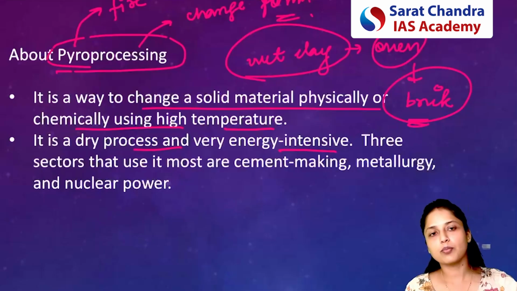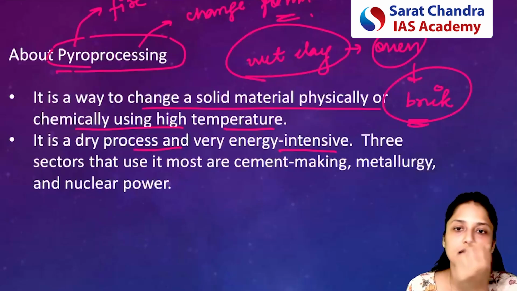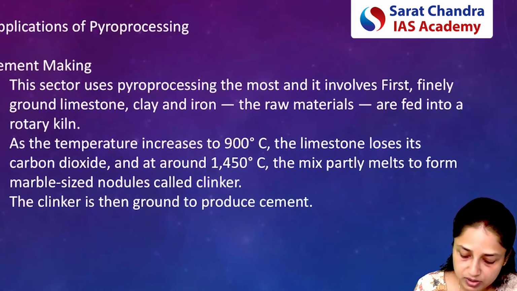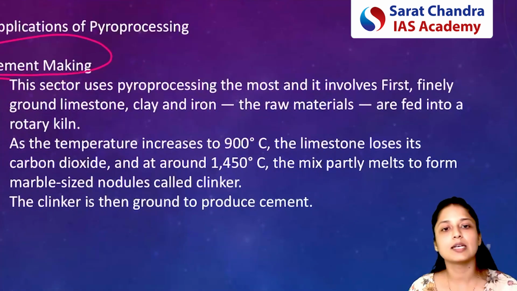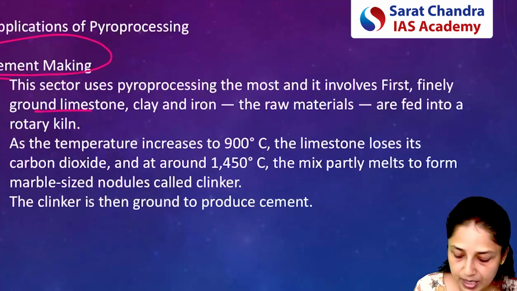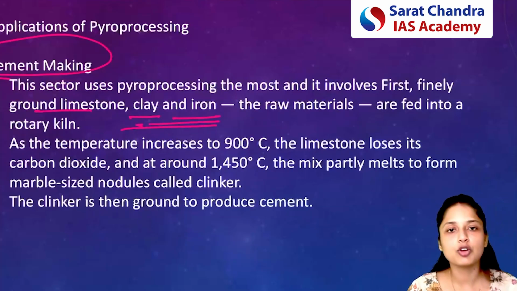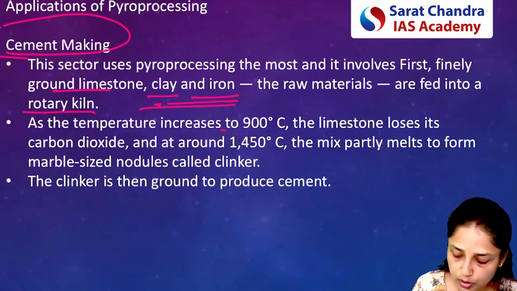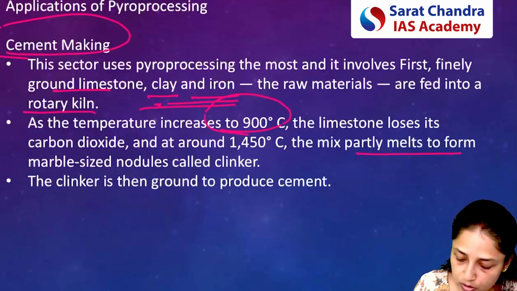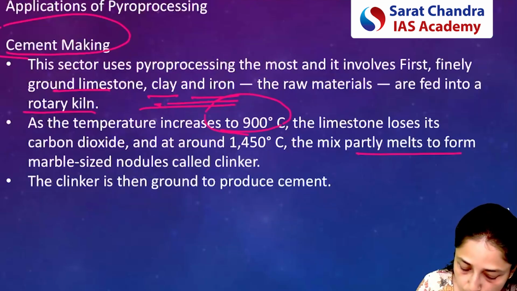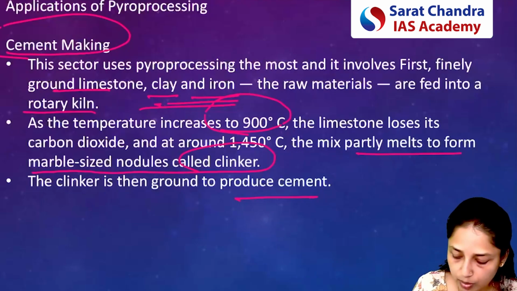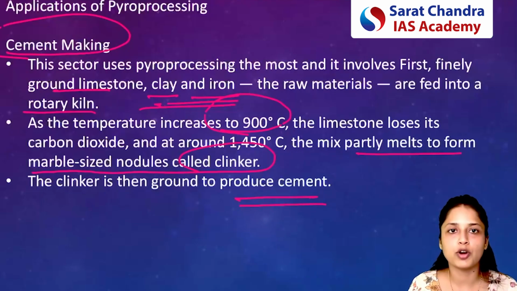Now it is very important to know the industrial applications also, that is, in which kind of industries it can be used. If we talk about the cement industry, what will happen? In the cement industry, substances like lime, clay, iron, you will feed in the oven, or what we call a rotary kiln, and they will be heated to very high temperature. After heating, their form will change into marble sized nodules called clinker, and from that clinker only cement will be produced. So industrial application is very important. You can use this kind of content in mains also.